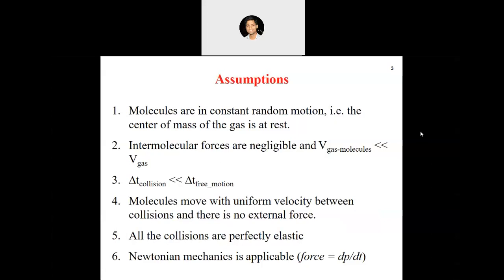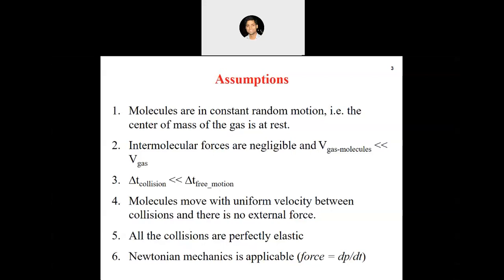These are some of the basic assumptions before we actually start talking about any model. First, we need to see what the basic assumptions involved in that particular model are. These assumptions define the model also, because they are part of the model itself. So let us go one by one. What are the assumptions which we take in kinetic molecular theory?